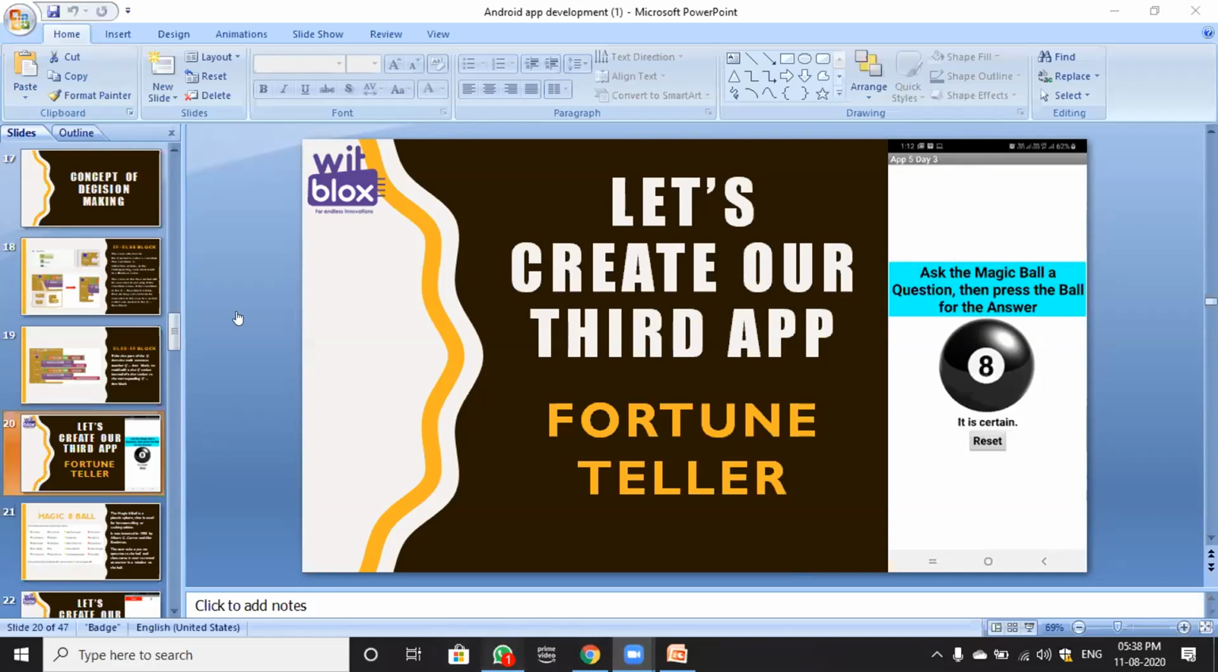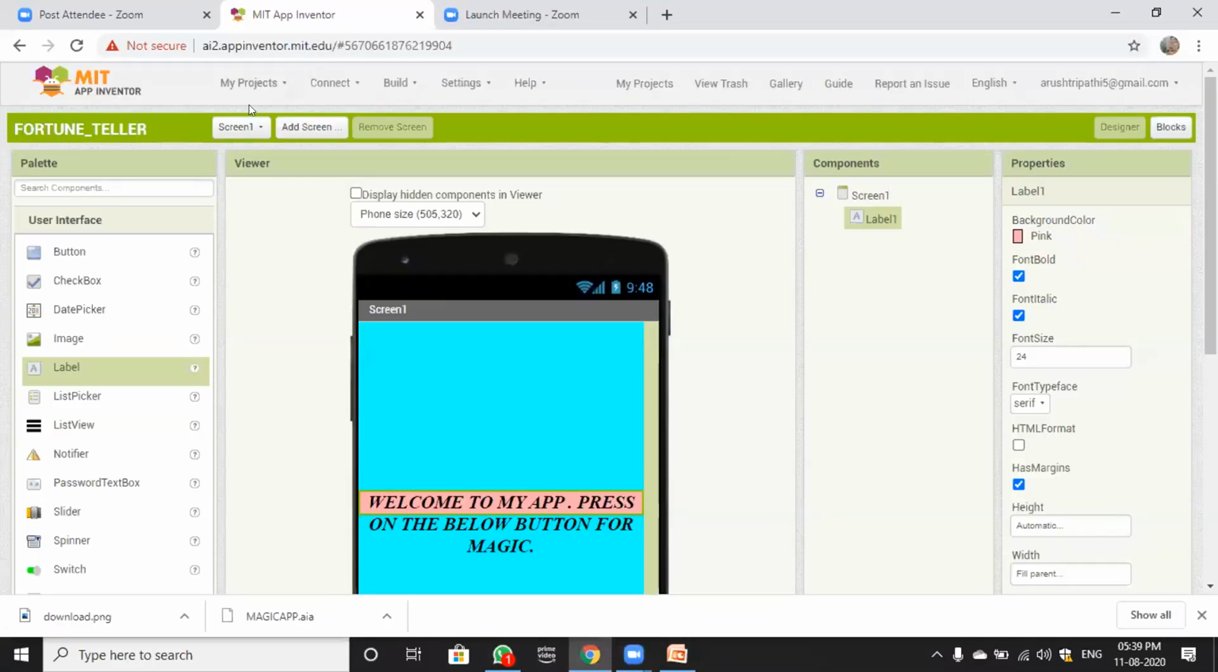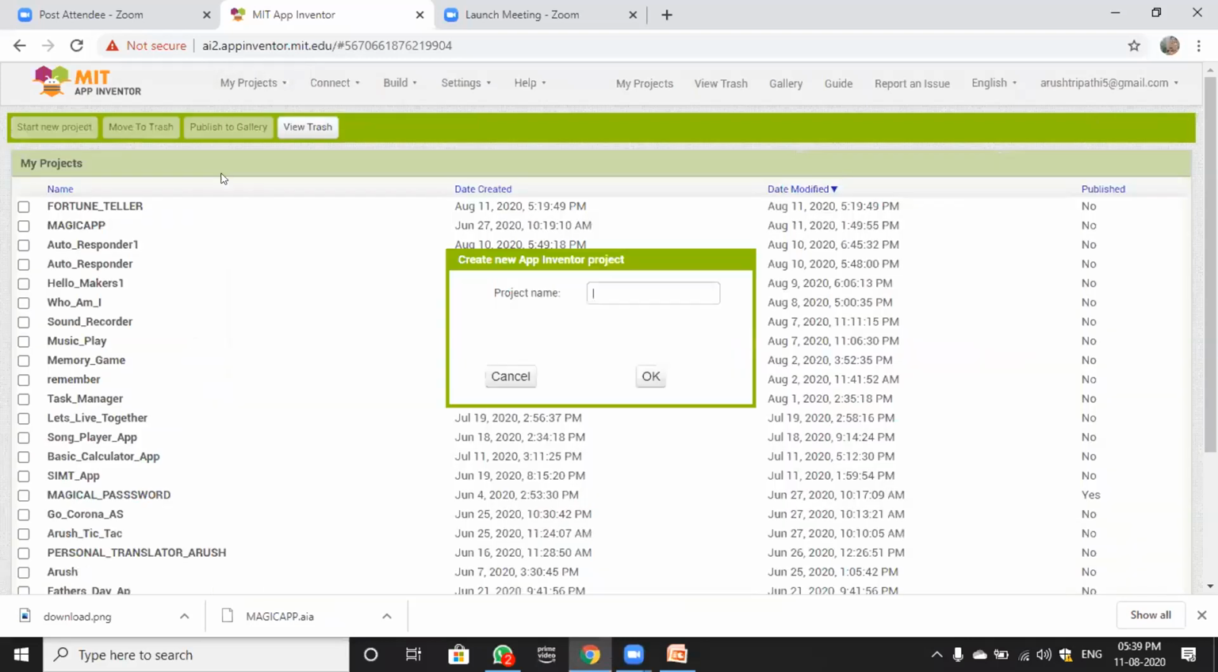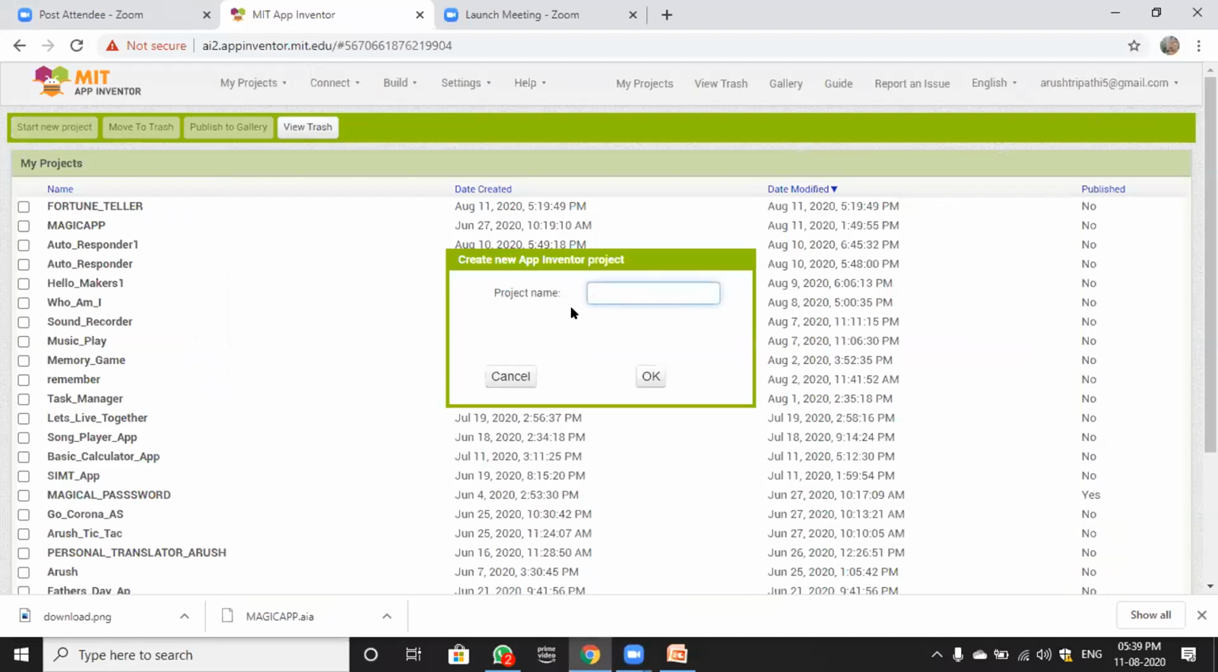So now we will quickly start our app. Quickly start a new project by clicking here and name it Fortune Teller. And you can also keep it as Future Teller or Magic App as you wish. The name will be decided upon your wish. Okay, so we are taking Fortune Teller.